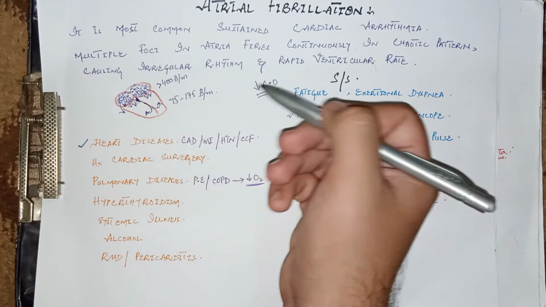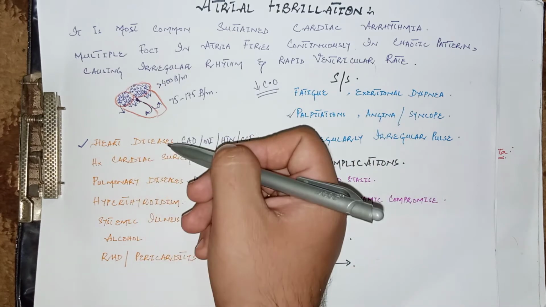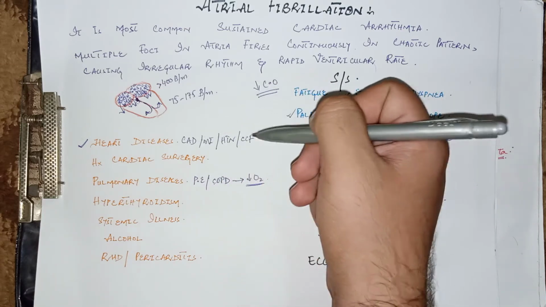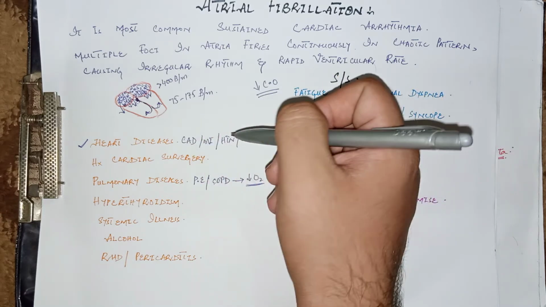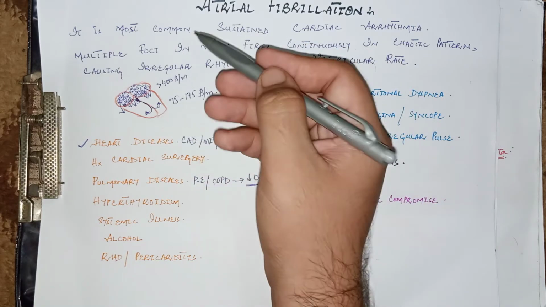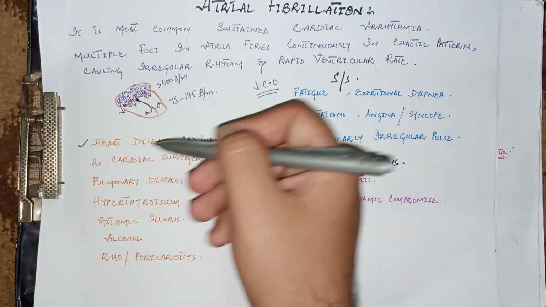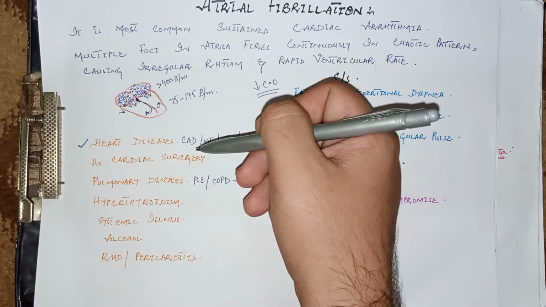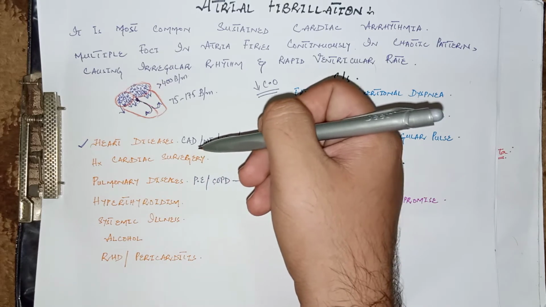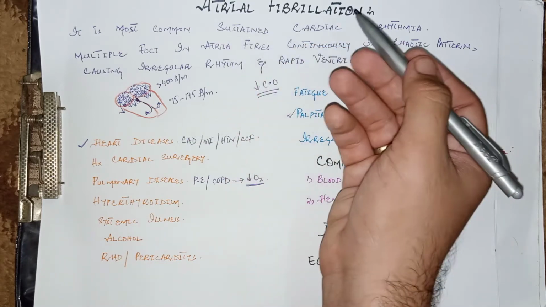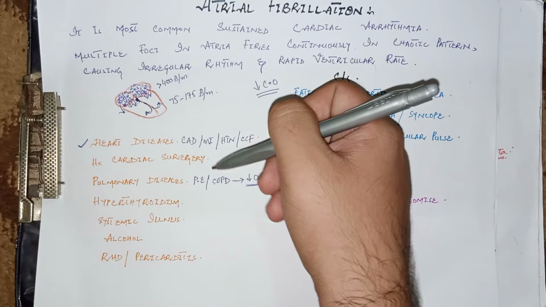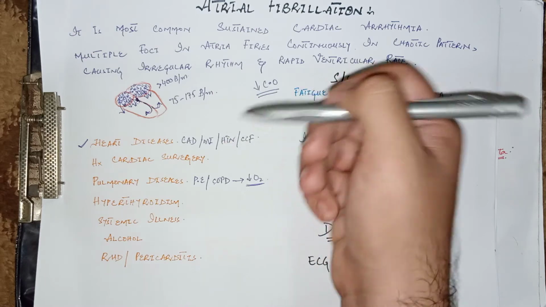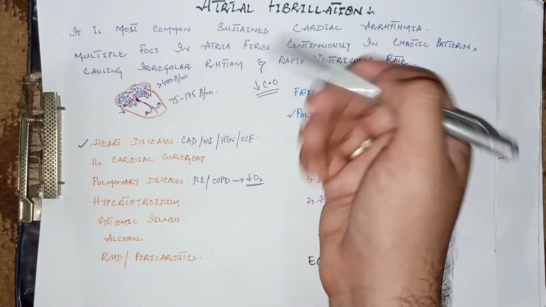Now come to the causes of atrial fibrillation. The most common causes involve heart diseases like coronary artery disease, myocardial infarction, hypertension or high blood pressure, and congestive cardiac failure. All these can contribute to the development of ectopic foci and ultimately atrial fibrillation. A history of cardiac surgery is also an important cause, because the scar formed after cardiac surgery can convert into an ectopic focus and lead to atrial fibrillation. Pulmonary diseases like pulmonary embolism and COPD can lead to decreased oxygen supply to the myocardium, so ectopic foci formation can lead to atrial fibrillation.